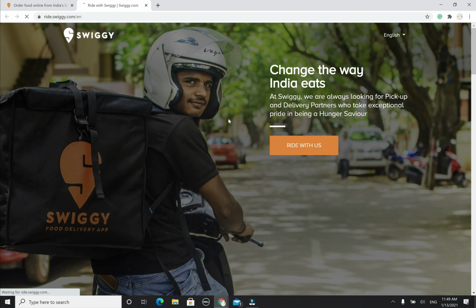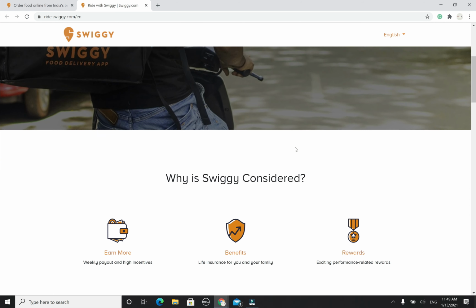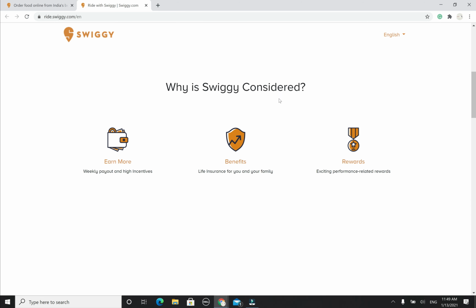You can work on it. You don't need to work for 8 hours or 10 hours or something like that. You can schedule which time you want to work or which time you want to take off. It completely depends on you. Here we can see the tagline, change the way India eats. At Swiggy, we are always looking for pickup and delivery partners who take exceptional pride in being a hunger savior. So there are options here. Why is Swiggy considered?